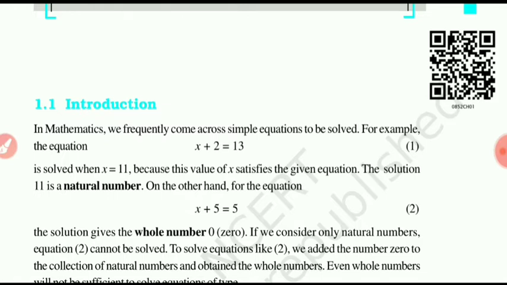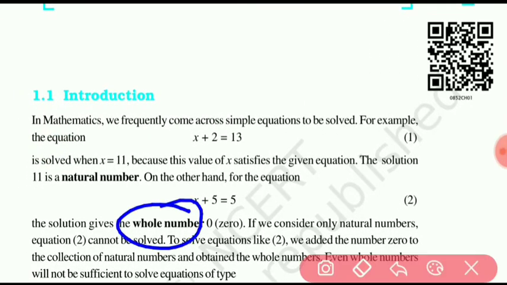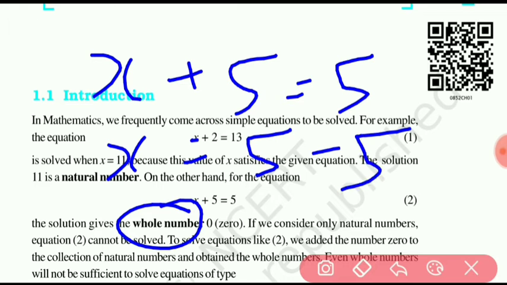And what is a whole number? If x plus 5 equal 5, then what is the value of x? x equal 5 minus 5, and x equal to 0. x equal to 0, and 0 is the whole number.